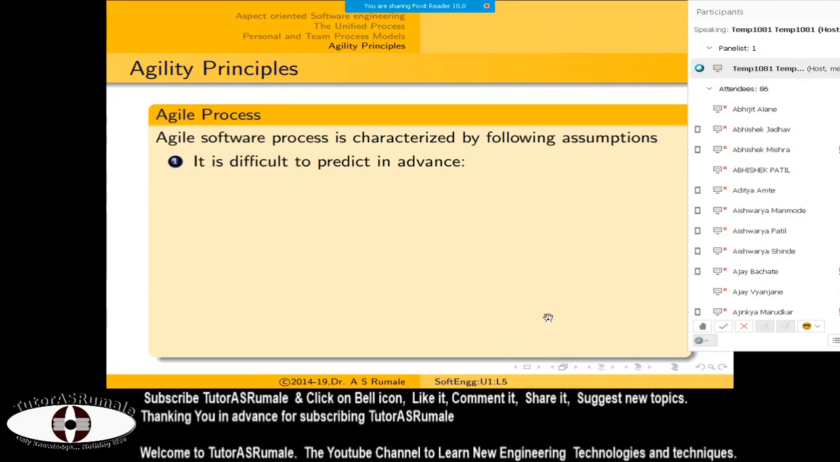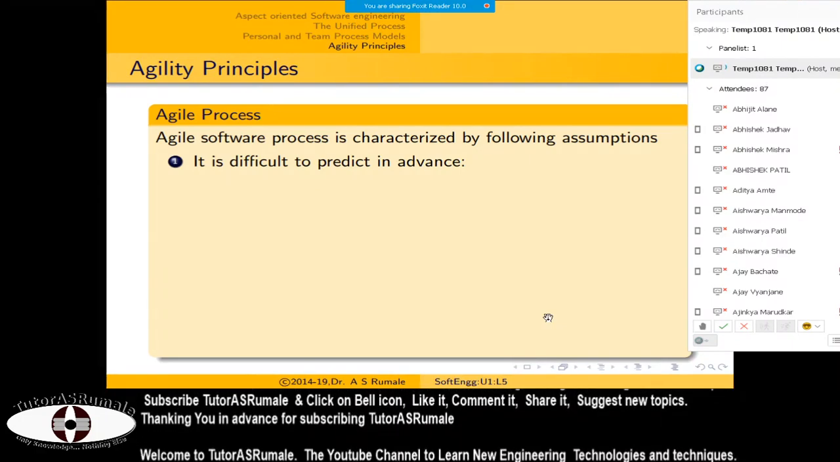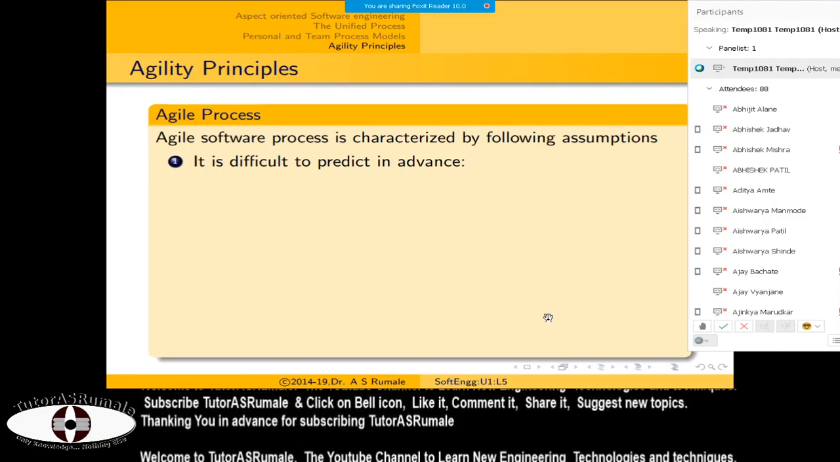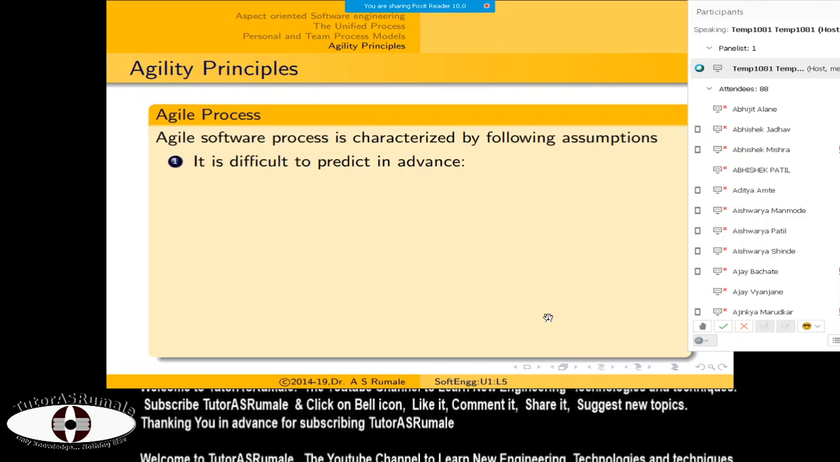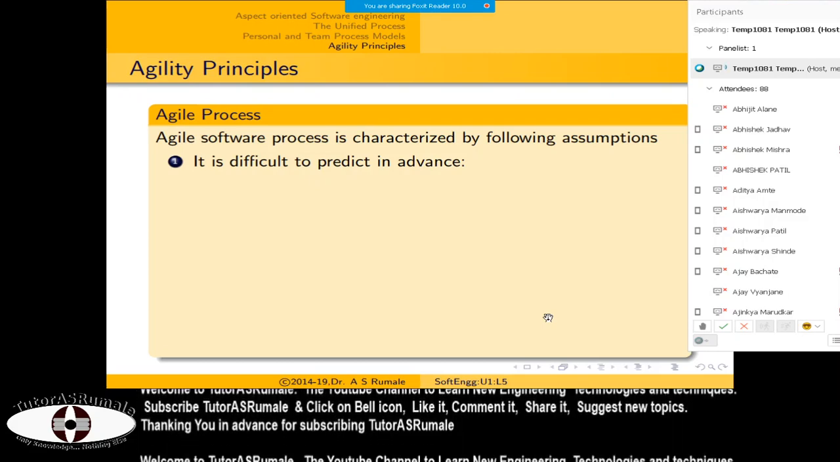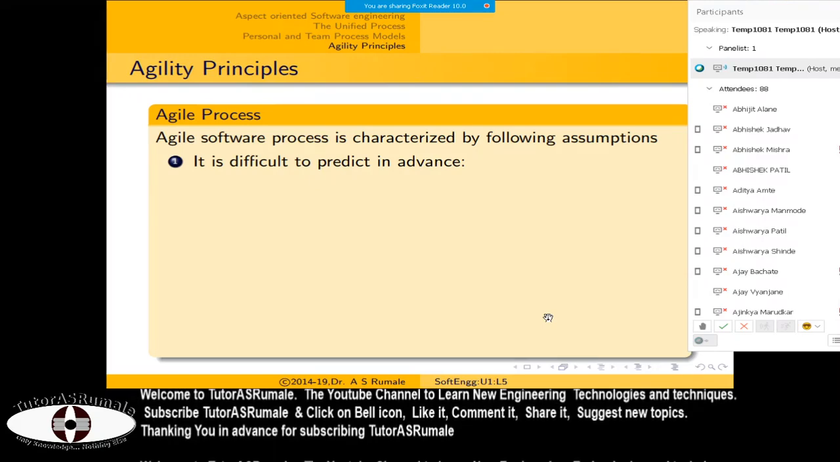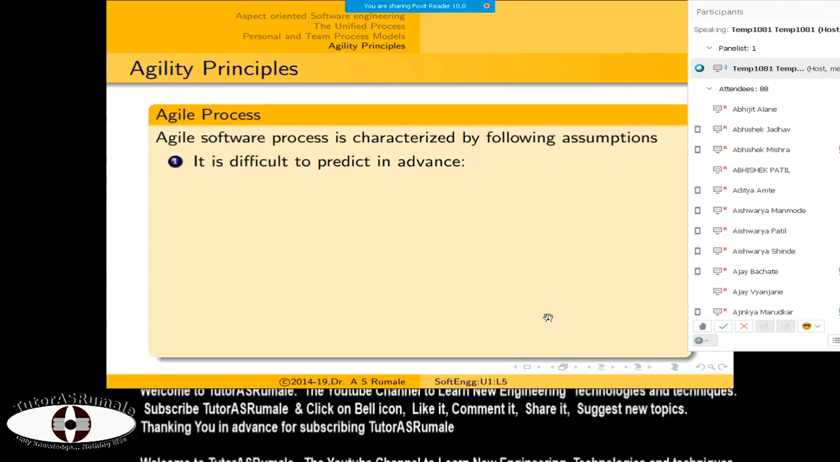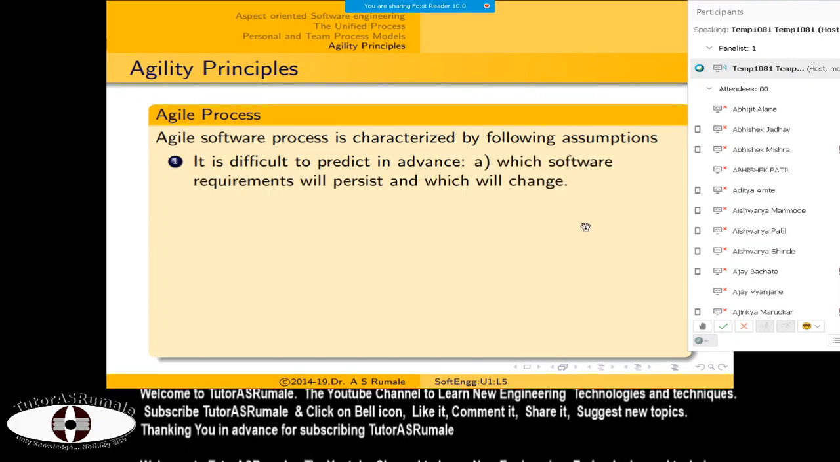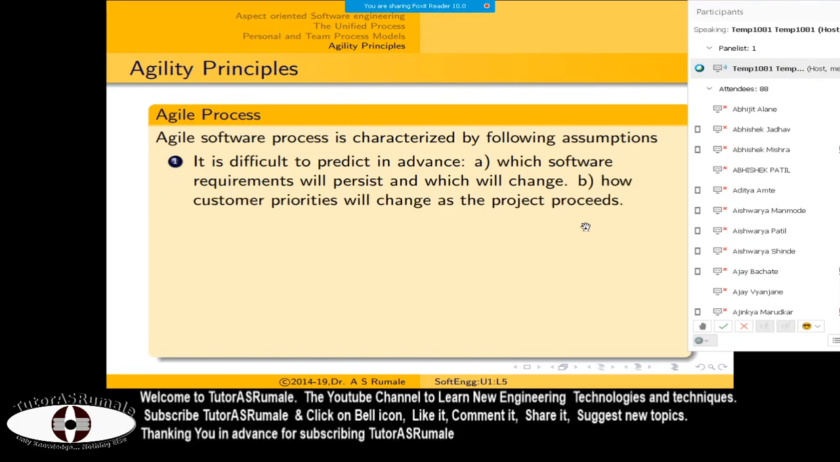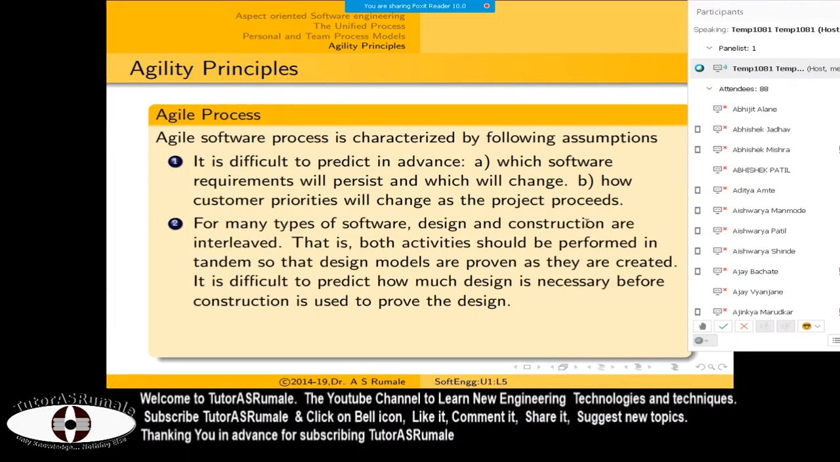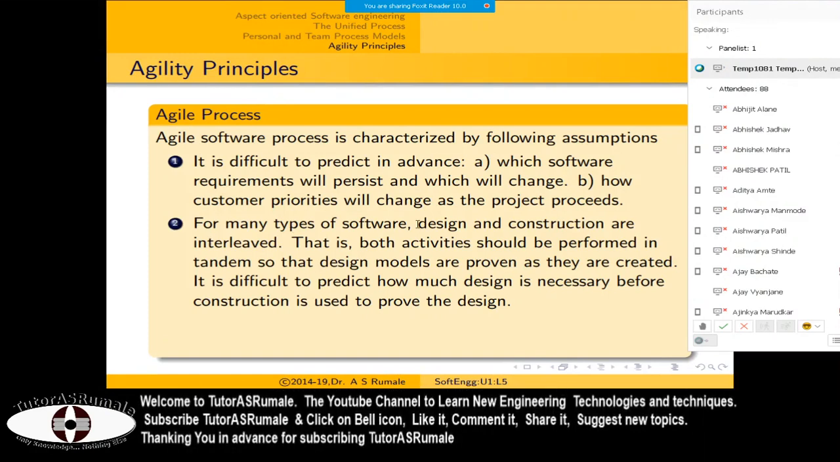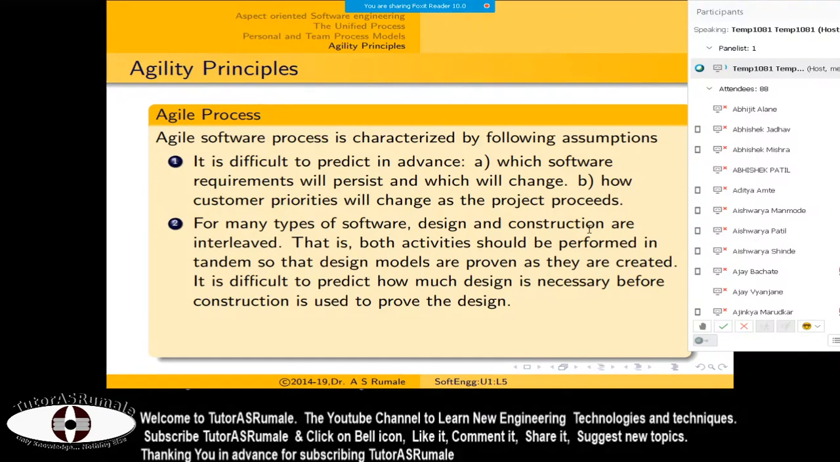Suppose you created one software; I can't say whether your software is going to become very popular or not. For example, with smartphones and tablets, Microsoft launched them first but failed, but when Apple launched them, they became successful. So it is very difficult to predict in advance which requirements will persist, which will change, and how customer priorities will change, and likewise. Agility principles also say that for many types of software, design and construction are interleaved.